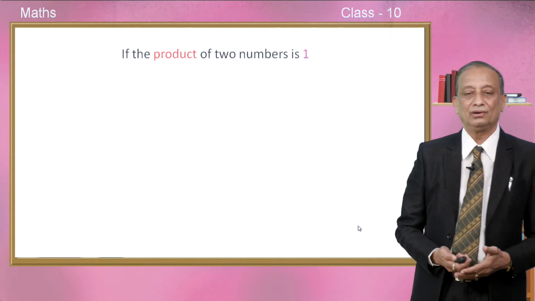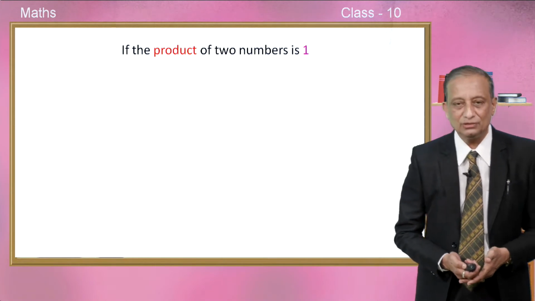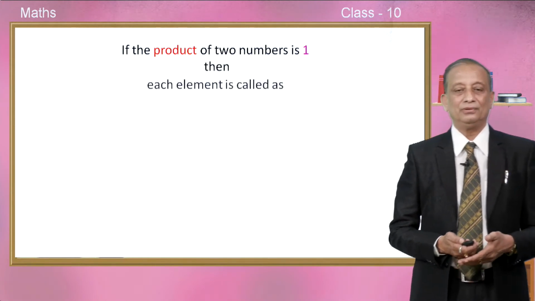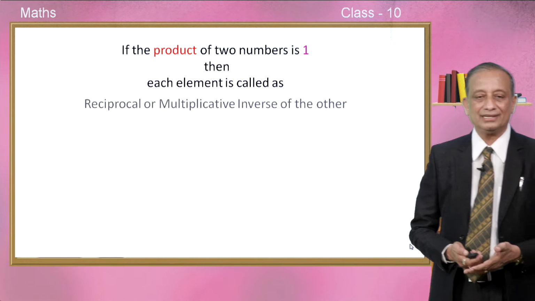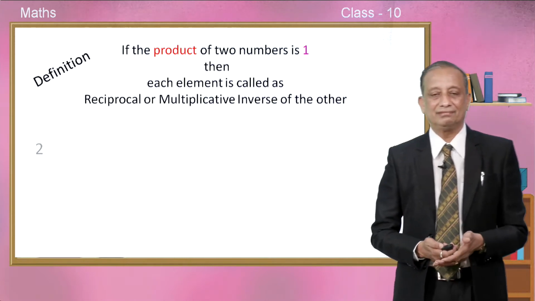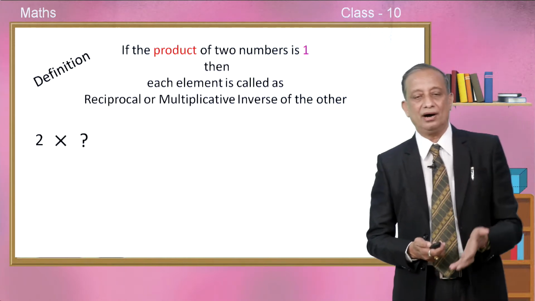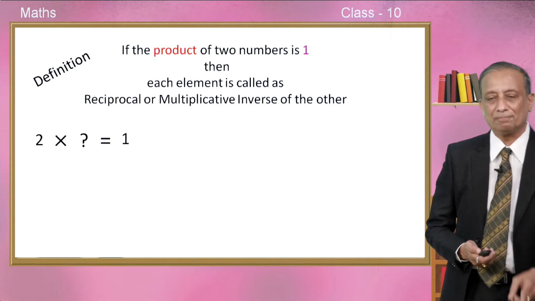Okay. So, let me give the definition for inverse. If the product of two numbers is 1, then we say each element is called the reciprocal or multiplicative inverse of the other. This is our definition. So, let us take some examples. 2 into what number will give us the product 1?